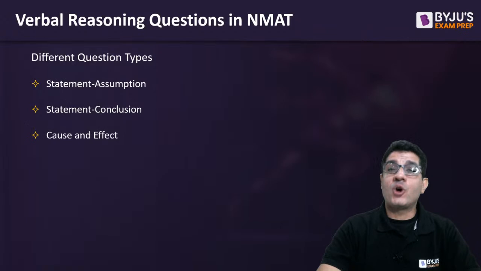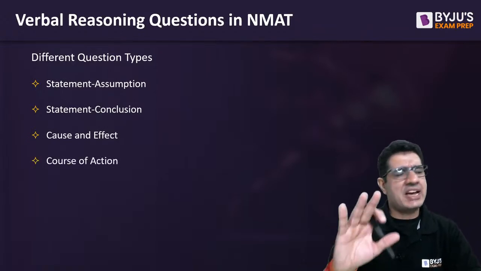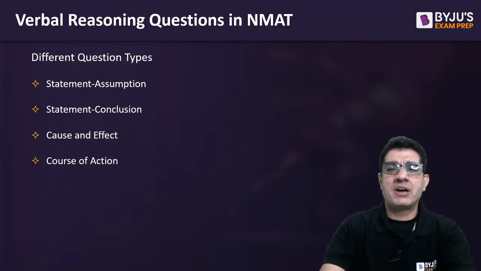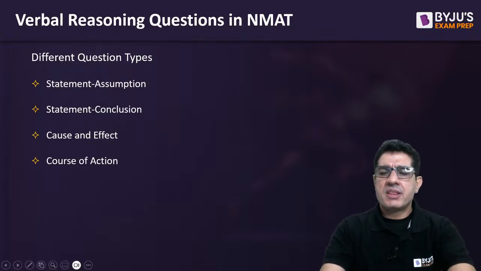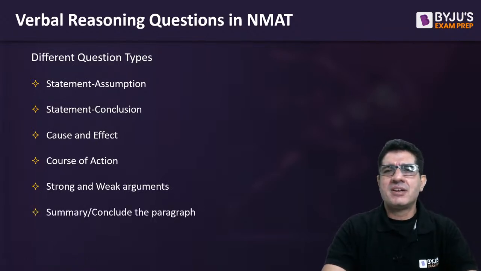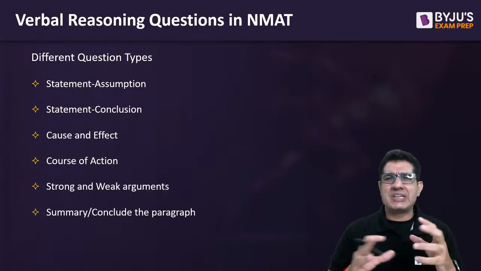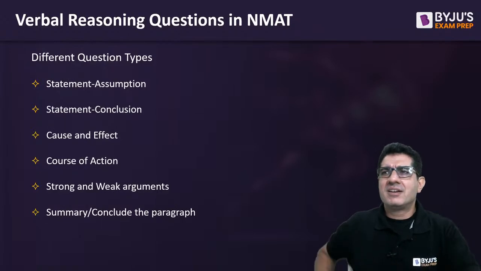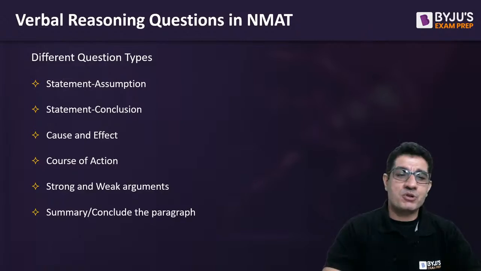Okay, then cause and effect questions. Course of action questions. I am including decision making here along with course of action. I am not talking about decision making as something that is separate. Then you have your strong and weak arguments, and then all those para jumbles and para summary and para questions that ask you to strengthen, weaken, infer, assume, etc. Okay, so all those standard critical reasoning questions are also going to be a part.